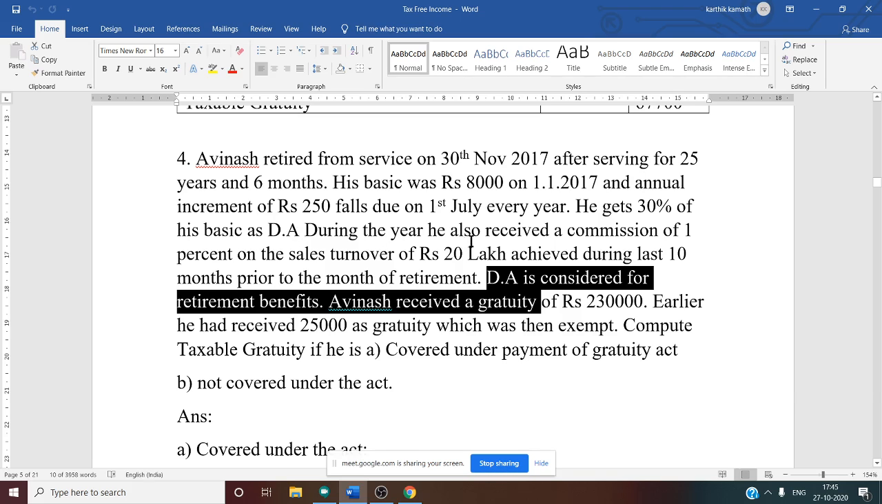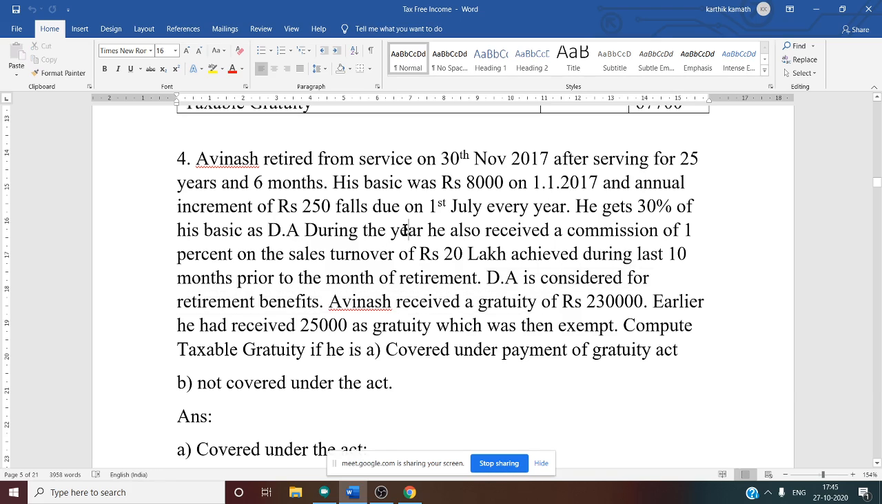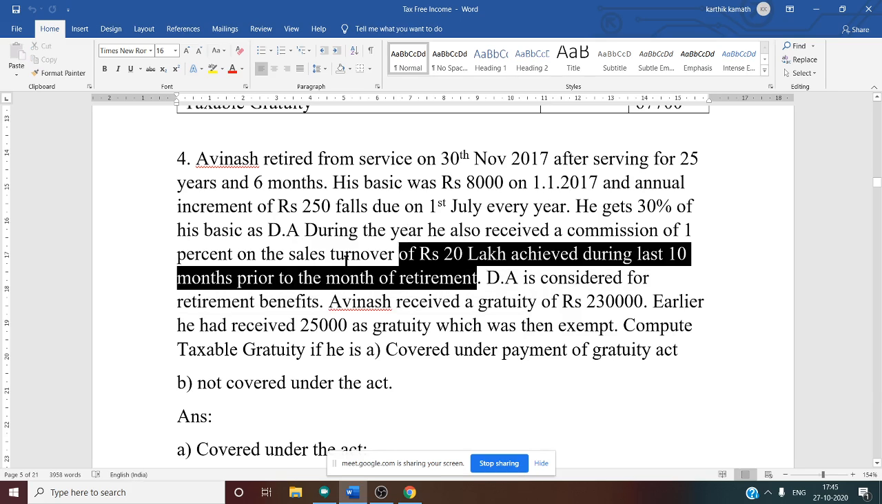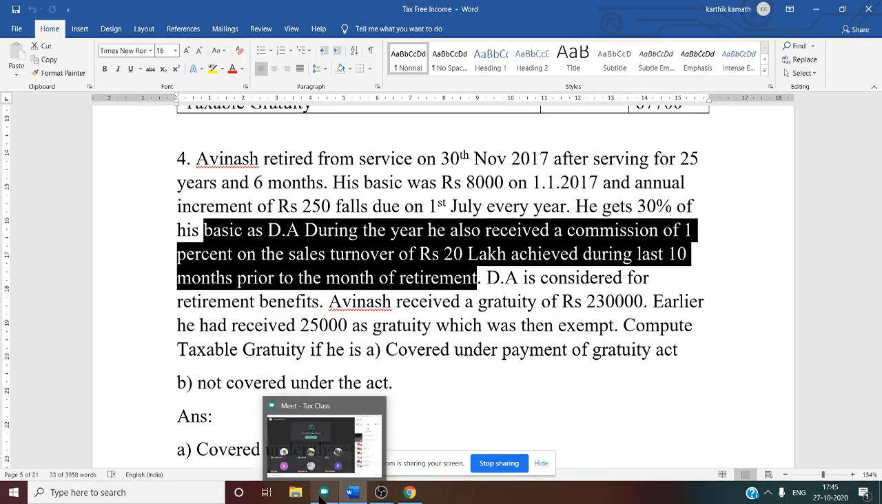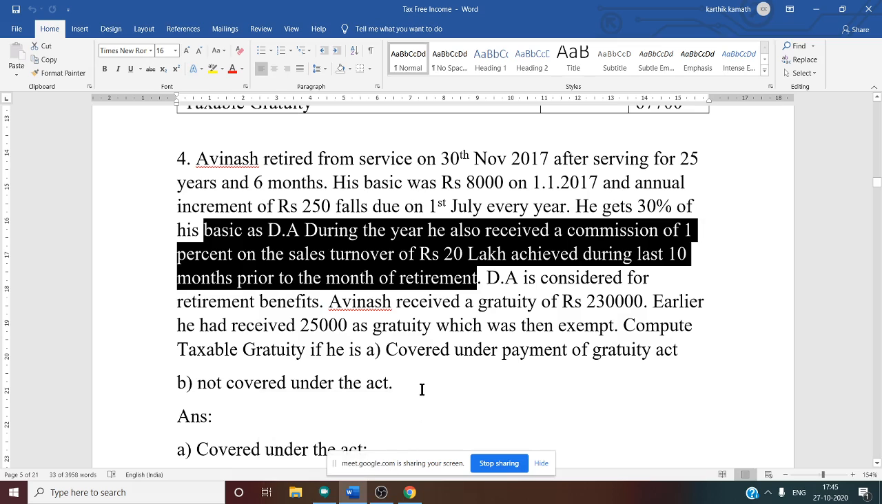What do you mean by DA? Dearness allowance. Okay. Commission: they have given 1% on the sales turnover of 20 lakh achieved during the last 10 months prior to the month of retirement. Are you going to consider commission in the first case? No, first case no commission. What about the second case, not covered? Yes, we have to consider, because they have given commission as a fixed percentage, 1% on sales turnover, specifically during the last 10 months. That means you need to consider it for the second case, not covered. For the first case, covered, you should not consider.